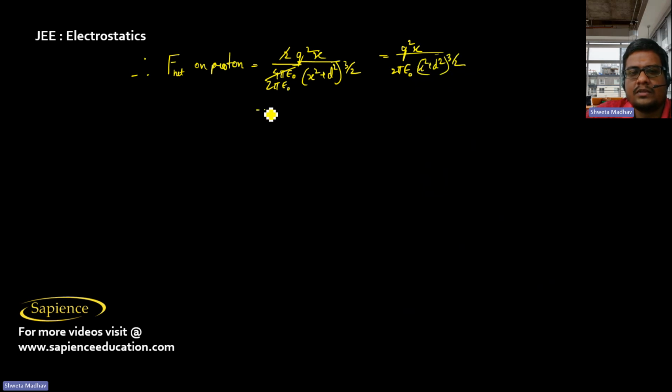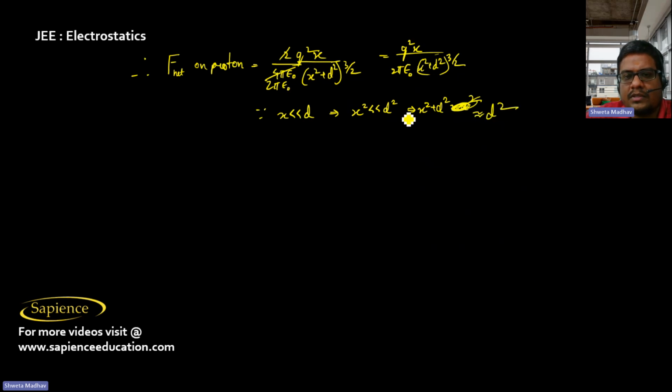Now since x is much less than d, x square will be much less than d square, so x square plus d square is approximately equal to d square. Therefore the net force is equal to q square x by 2 pi epsilon naught d cube.